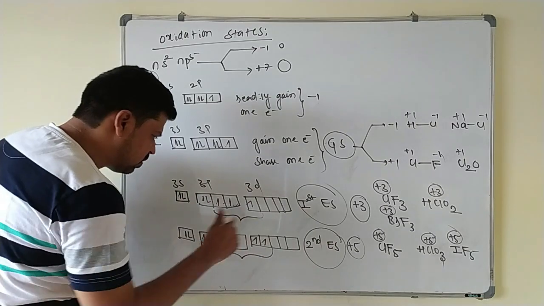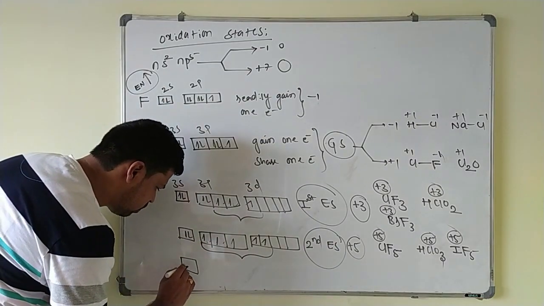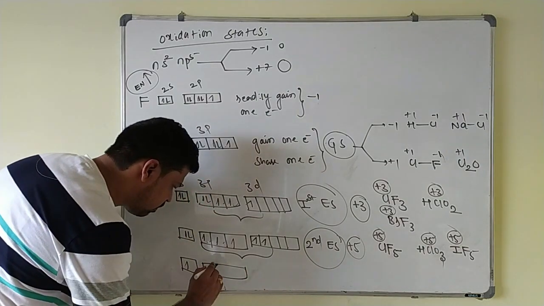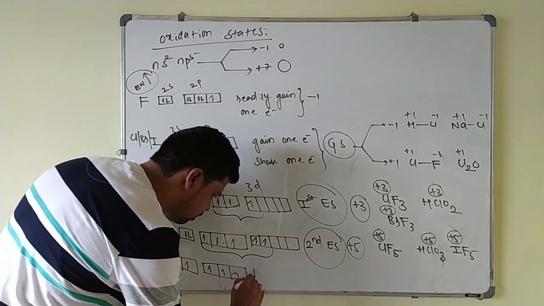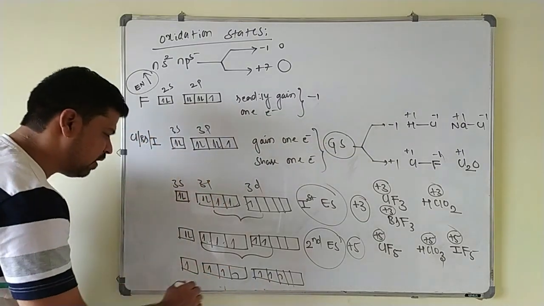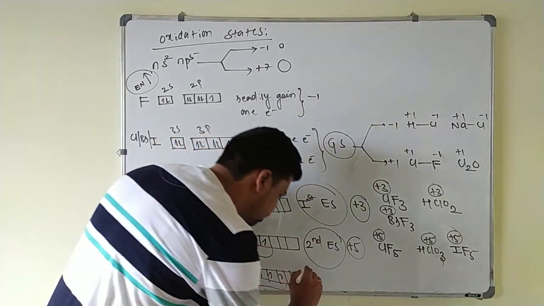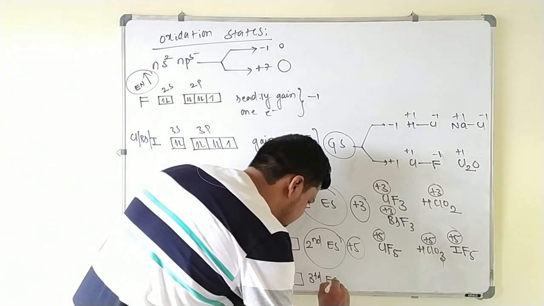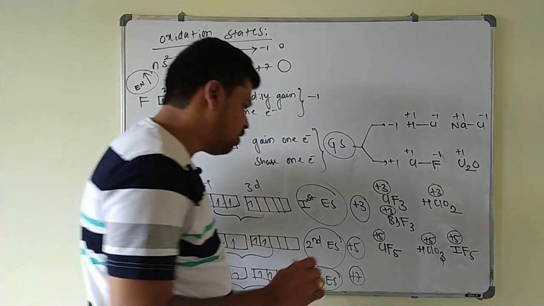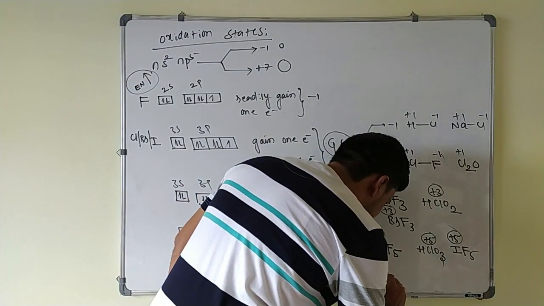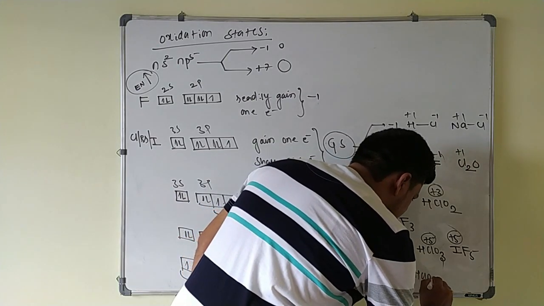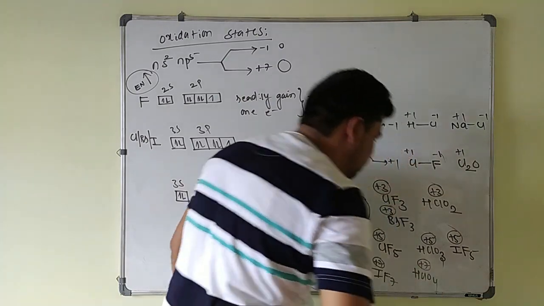Now you can excite this electron also to the 3d orbital, so that you can have 7 unpaired electrons in the valence shell like this. In the 3d orbital also you will get 3 electrons. So total 7 unpaired electrons are there in the excited state. It is called the third excited state. In the third excited state, always they will show +7 oxidation state. So in this +7 oxidation state, you can show IF7. This is +7 oxidation state. In HClO4, chlorine shows +7 oxidation state.